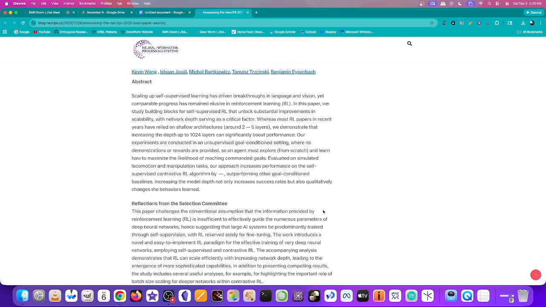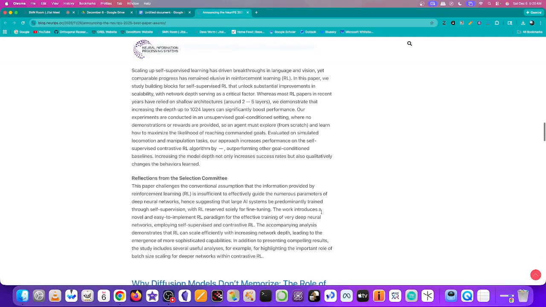So these are reflections from the selection committee again. This paper challenges the conventional assumption that the information provided by reinforcement learning is insufficient to effectively guide the numerous parameters of deep neural networks, hence suggesting that large AI systems be predominantly trained through self-supervision, with reinforcement learning reserved solely for fine-tuning. The work introduces a novel and easy-to-implement reinforcement learning paradigm for the effective training of very deep neural networks, employing self-supervised and contrastive reinforcement learning.